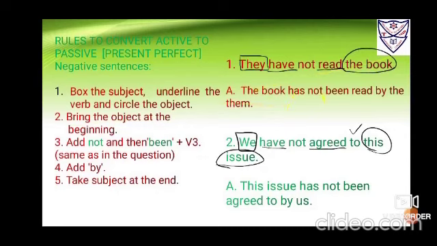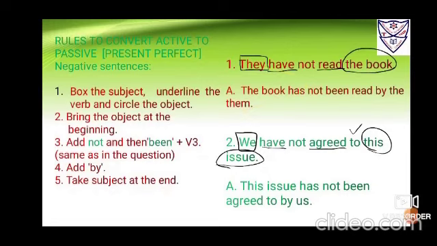Immediately you have to bring not, same as I've told you, before been, bring not. Okay, so not. Then add be and been and bring the verb down the same, that is read. Add by. Okay, take the subject at the end, they changes to them. So it sounds the book has not been read by them.